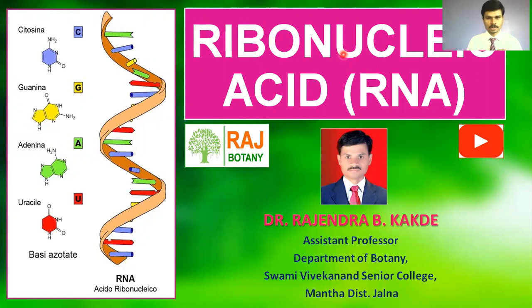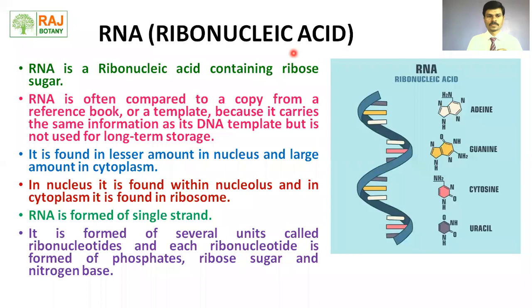Today I will talk on ribonucleic acid, that is RNA. RNA is a ribonucleic acid that contains the ribose sugar, but in DNA, deoxyribose sugar is there. RNA is compared as a reference group. Why? Because it copies the information from the DNA. That's why RNA is compared as a reference group.